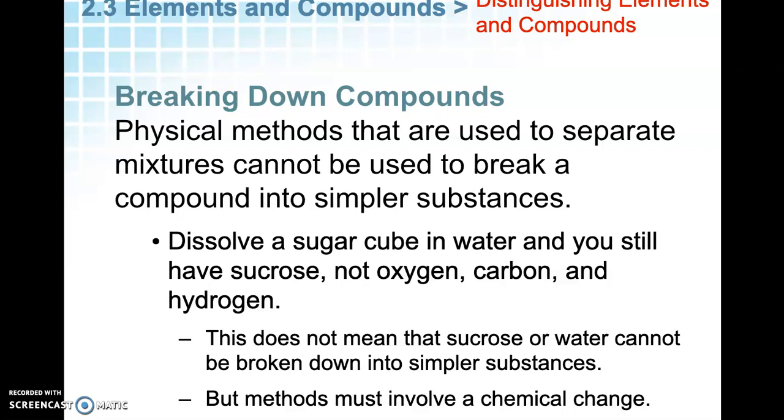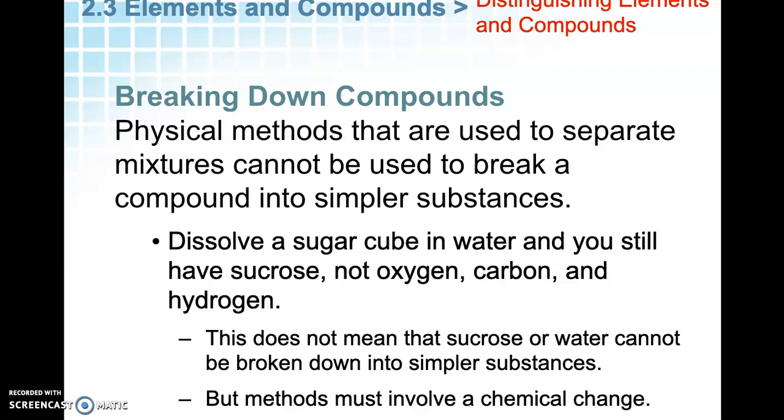When you dissolve sugar in water, you still have sugar. You're not breaking it apart into oxygen, carbon, and hydrogen. It does not mean you can't break it down in other ways. It's just that in the case here, you're not breaking it down. So when you dissolve sugar in water, you're not breaking it down into its separate parts.